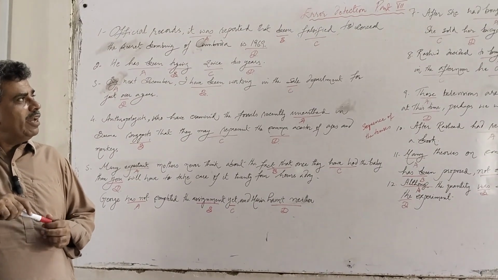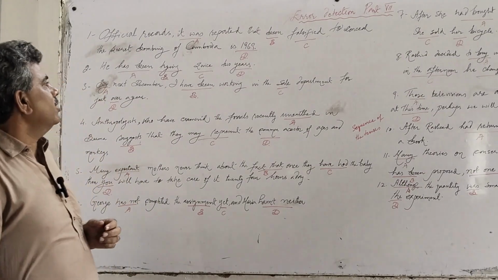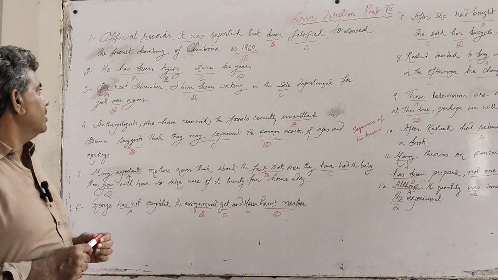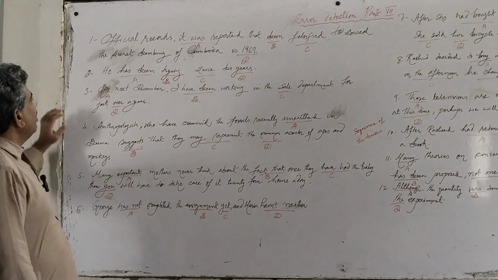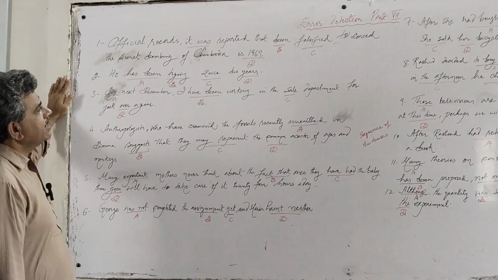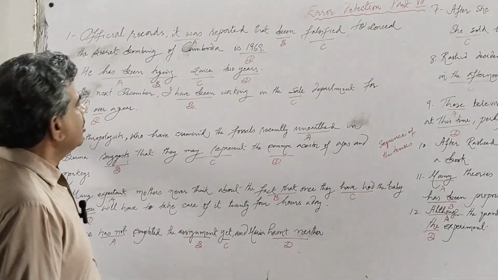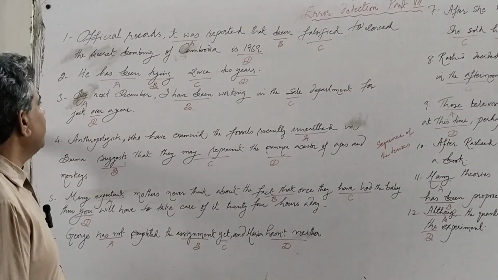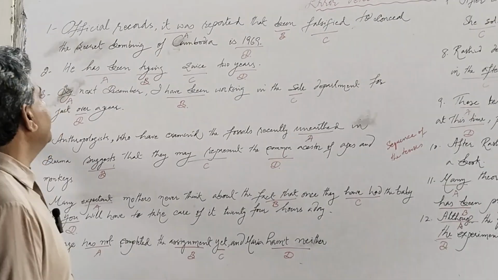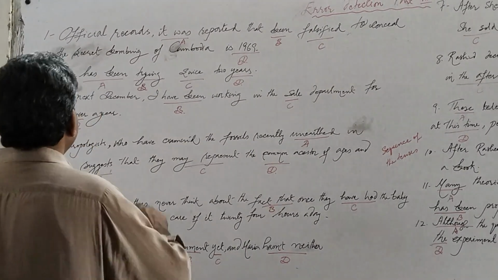Welcome to our MDK preparatory classes. Today we have the seventh part of error detection. We'll try to detect the errors from the sentences and we also try to correct them. So we have the first sentence. Official records, it was reported that been falsified to conceal the secret bombing of Cambodia in 1969. Now we see that we have four options here.